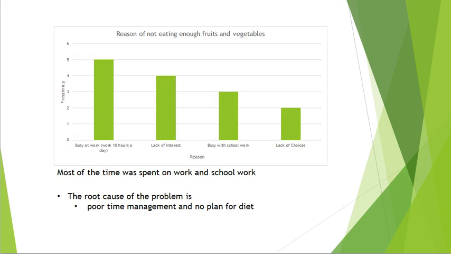And the next one is lack of interest, which means I actually did not choose to eat the fruits and vegetables because I actually chose something else over fruits and vegetables. I just did not have the motivation to actually get something healthy for myself, which would be a big problem.